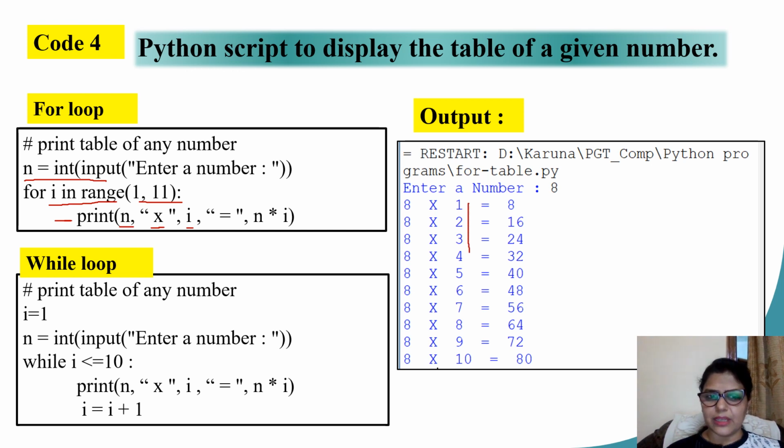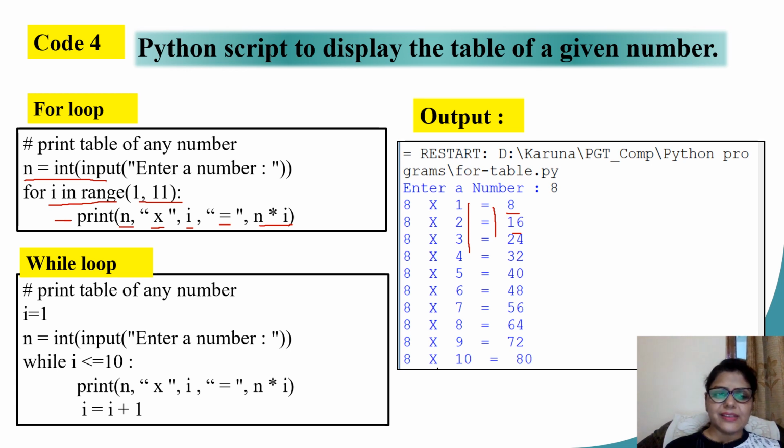This again is a variable. So this is outside the quotation marks, but it has to be separated by commas. Again, equal to sign, another constant inside the double quotation marks. N into I. Now this is an arithmetic expression that will be 8 into 1 or 8 into 2 or maybe 8 into 3. So whatever is the calculated value, that value will be replaced over here. I hope the example is clear.